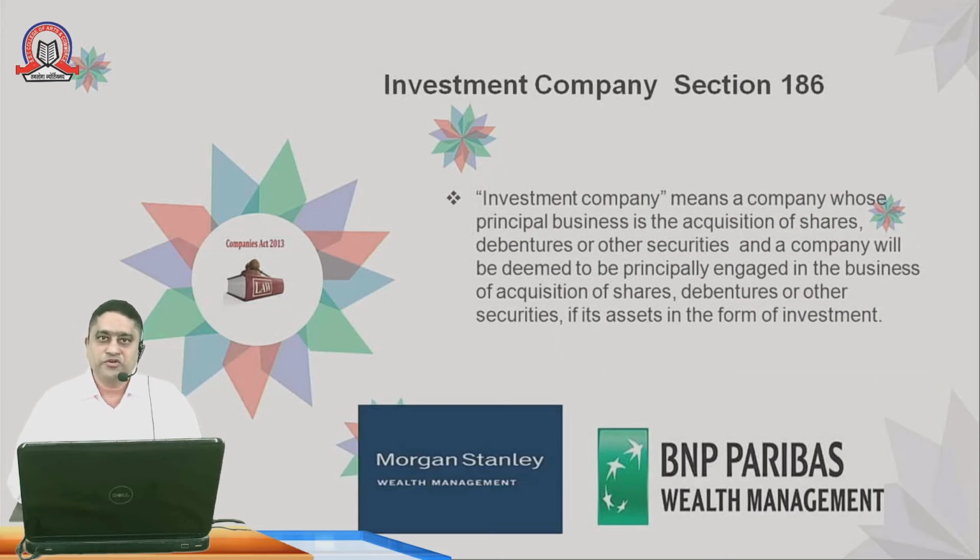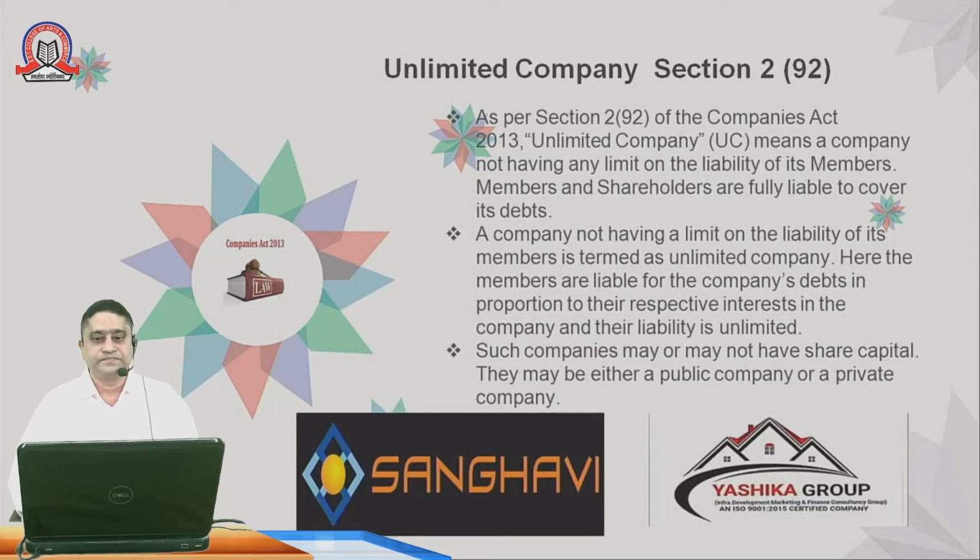Investment companies have been defined under section 186. An investment company means a company whose principal business is the acquisition of shares, debentures, or other securities, and the company will be deemed to be principally engaged in the business of acquisition of shares, debentures, or other securities if its assets are in the form of investment. The well-known investment companies, as you are quite aware, are Morgan Stanley Wealth Management, BNP Paribas Wealth Management, including Kotak Mahindra, who are into financial or investment related business.